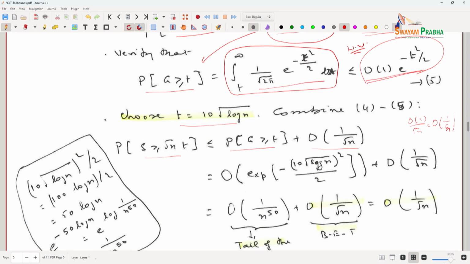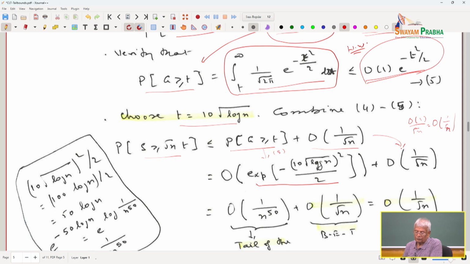By the right hand side of 5, I can see this term is equal to that. This comes from the inequality of 5, and this comes directly from the Berry-Esseen theorem.